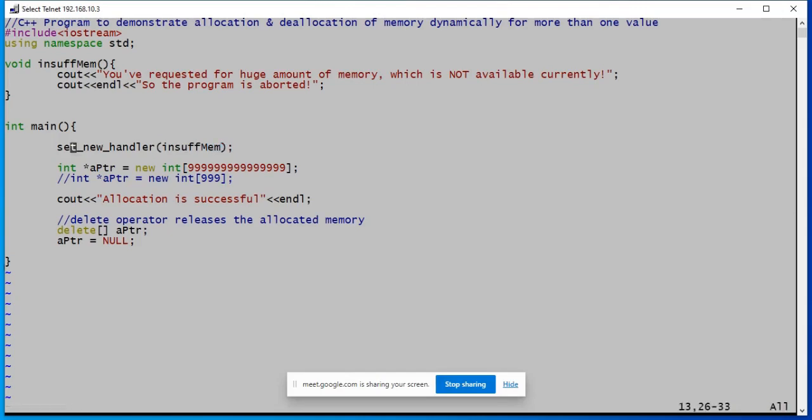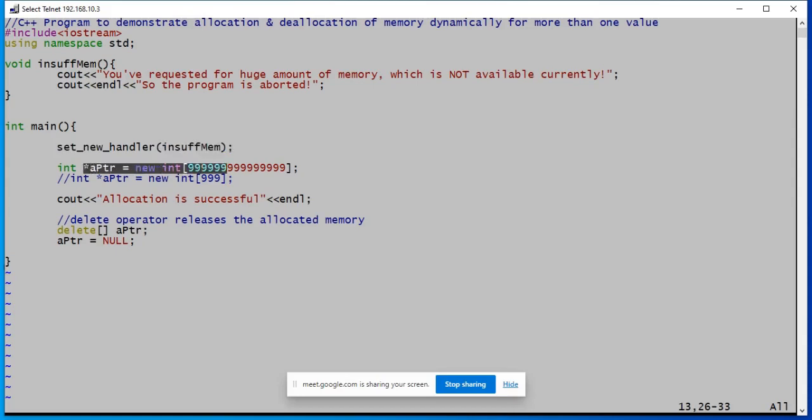So in advance you are telling the system to execute this function whenever the new operator fails to return the first address. That is the meaning of new handler. So you are handling the abnormal situation of out of memory condition when allocation is requested through the new operator, and you are setting this function to handle that situation.